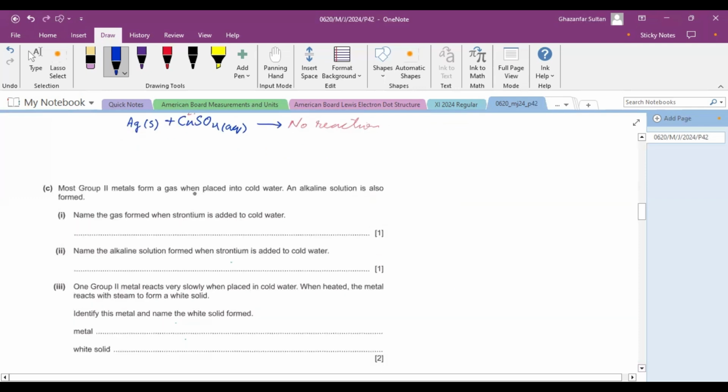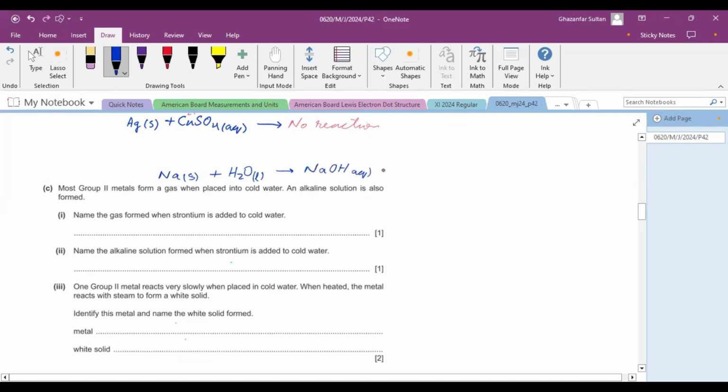Group 2 metals form gas when placed in cold water. An alkaline solution is formed. Yes, we know this very famous equation. Sodium reacts with water and it produces sodium hydroxide, that is an alkali.